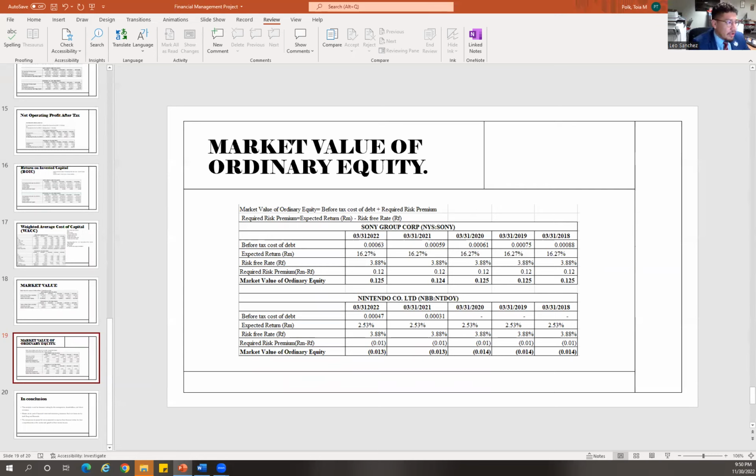For Sony it has all been very steady numbers, and the margin has changed probably only once, by 0.0001, within the past 5 years, which is an incredible number to maintain in comparison to Nintendo, where their numbers are in fact negative. In this case, we can see that the upper hand is held by Sony.